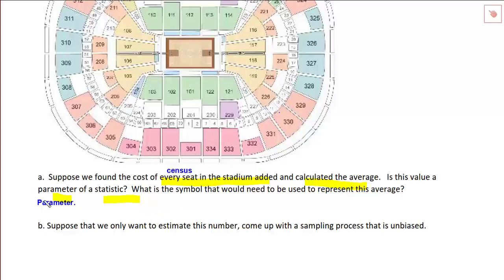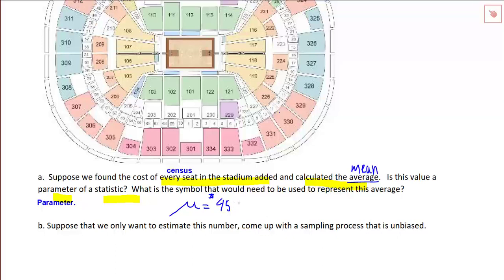So because this is a parameter and we're looking at the average price, or as we'll see next week, we'll always call this the mean, we're going to use the population symbol for the average, which is mu. So let's say it was $45, it would be this.